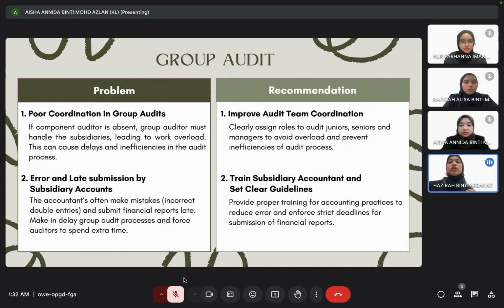For the recommendation of the first problem is improve audit team coordination, which is clearly assign role to audit junior, senior and manager to avoid overload and prevent inefficiency of audit process. The recommendation for the second problem is train subsidiary accountant and set clear guideline. Provide proper training for accounting practices to reduce error and enforce strict deadline for submission of financial report.